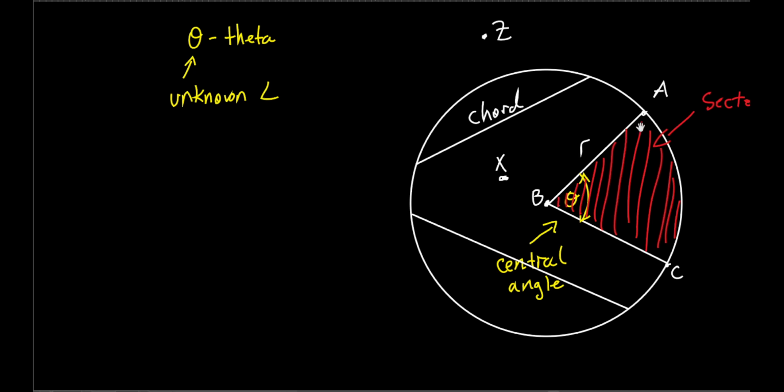What does that mean, the intercepted arc? Here's another word that we haven't talked about yet. Do you see from A along to C, not a straight line, but that curve right there? That curve is called an arc, and we write AC and we put a little arc over it. We're going to be doing a lot more with that in chapter 8. But that thing is the arc.